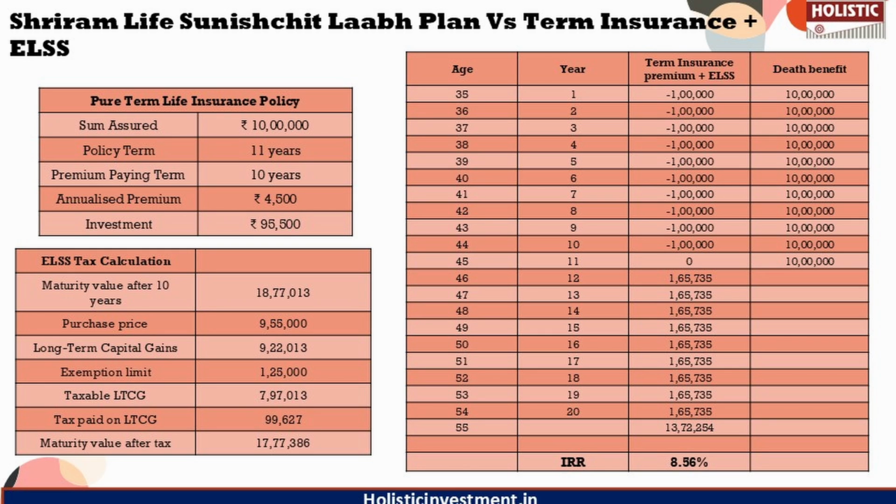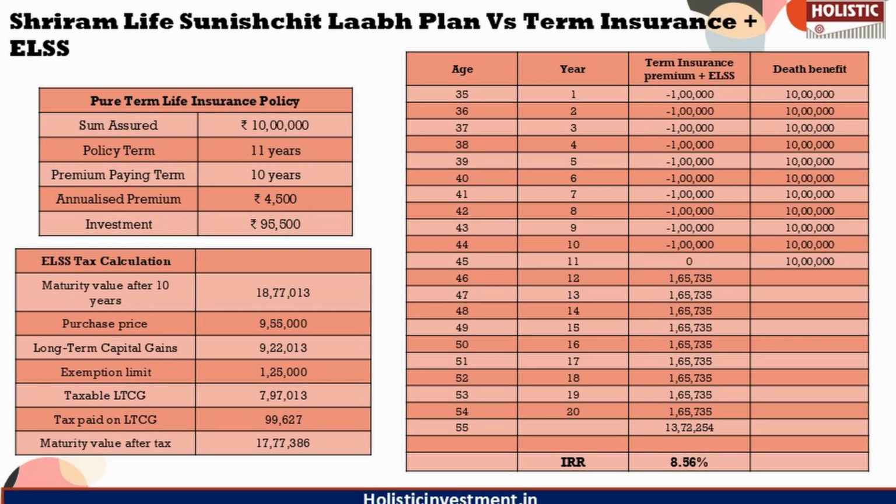For life cover, a pure term life insurance policy is the ideal choice because these policies come with affordable premiums, allowing you to invest the saved premium toward your life goals. So risk-averse investors can opt for debt instruments like PPF, while those willing to take on risk can invest in equity instruments such as ELSS funds.